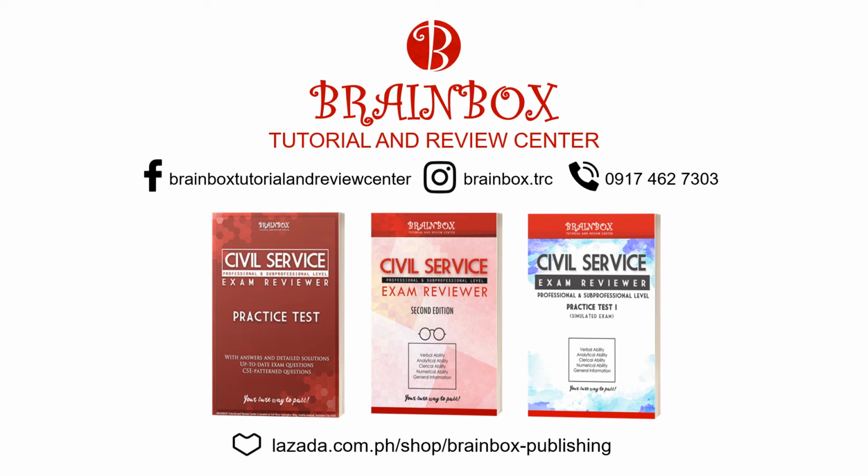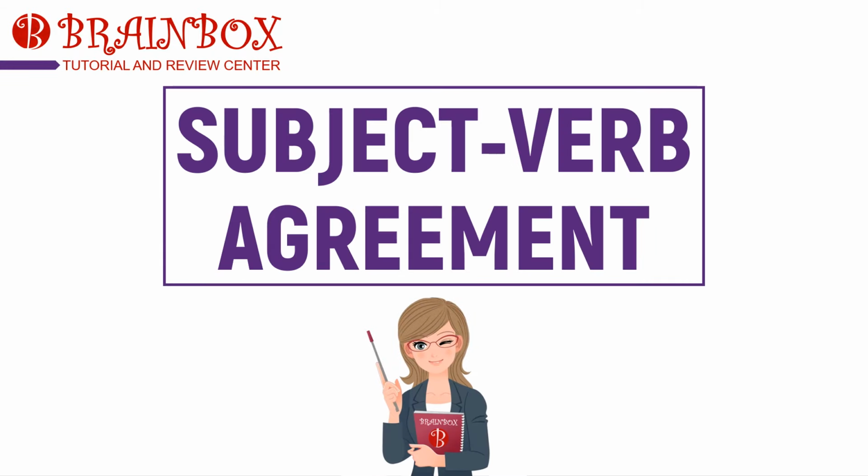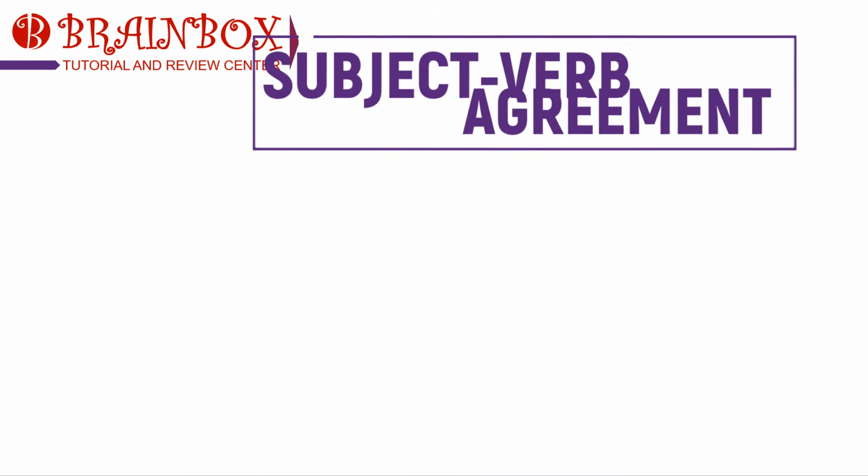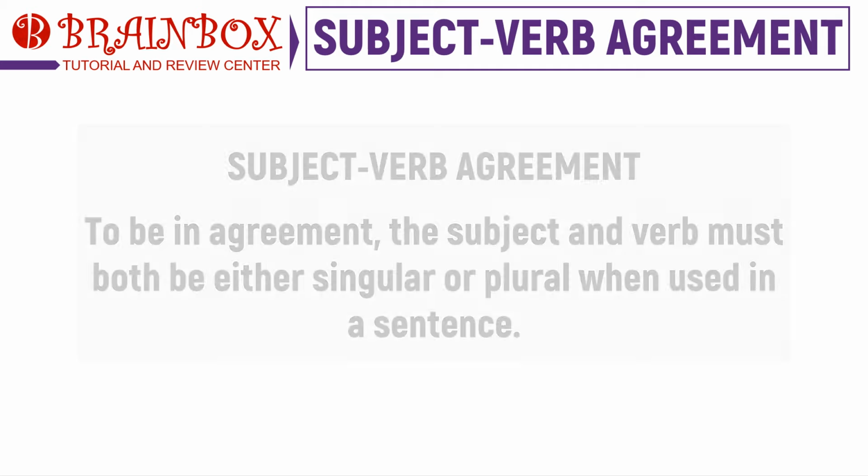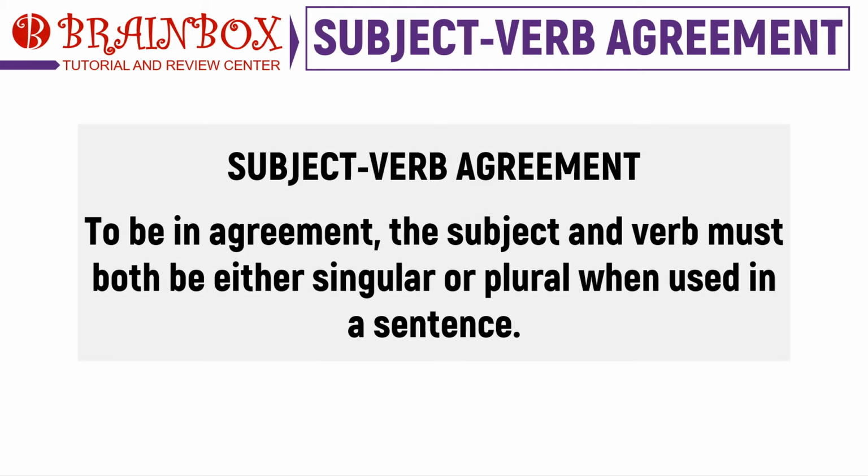Let us learn about subject-verb agreement. The key point in this topic is identifying the relationship between the subject and its verb. In essence, subject-verb agreement is achieved when the subject and verb are either singular or plural when used in a sentence. In this video, we will also be talking about different rules that we must remember when dealing with subject-verb agreement.